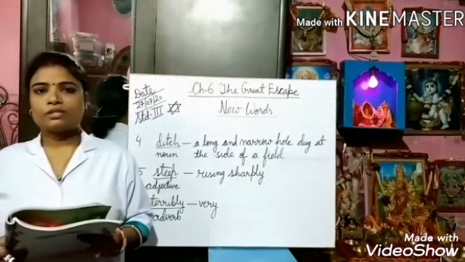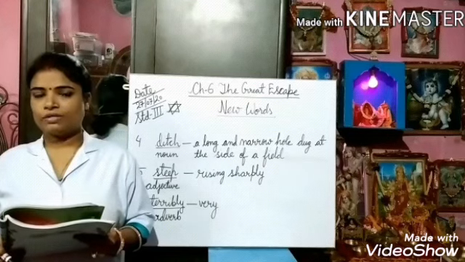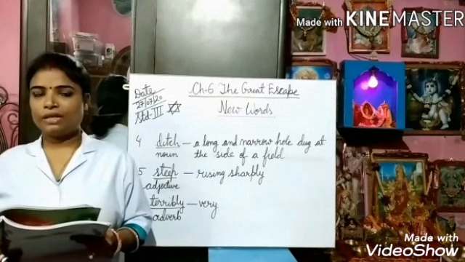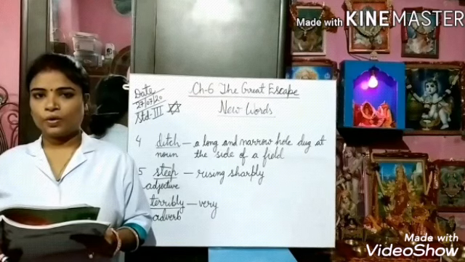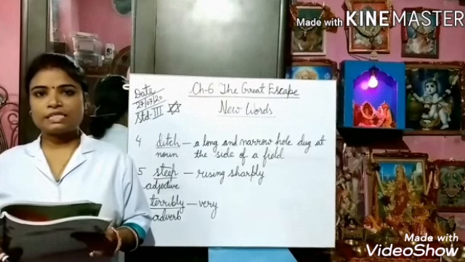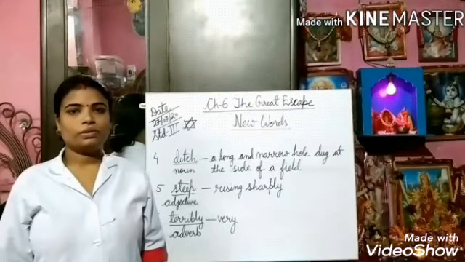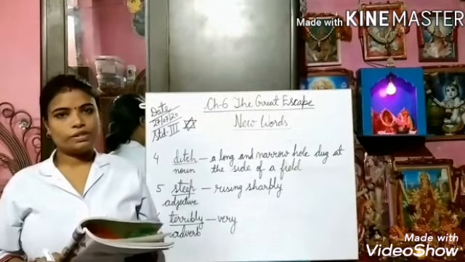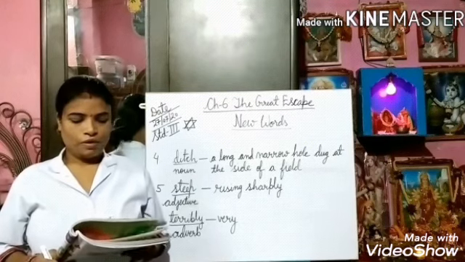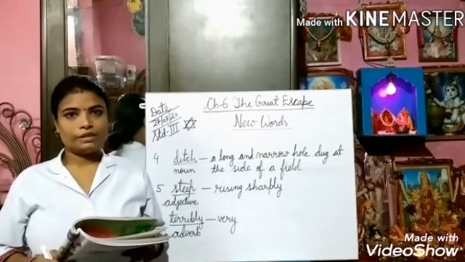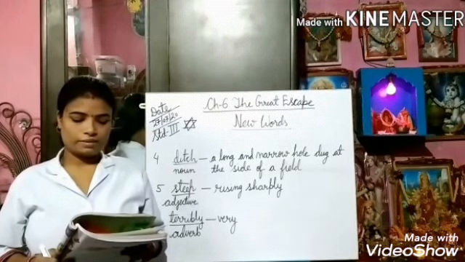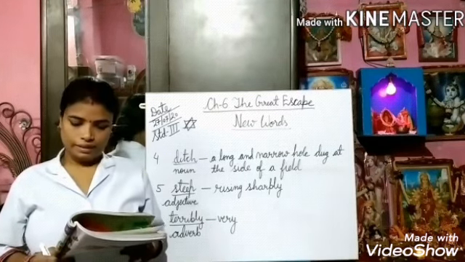Why was it dangerous for Dorothy and his friends to jump over the ditch? Can you tell me, students? Because the ditch was wide and deep with steep sides. What shall we do? asked Dorothy sadly. Dorothy asked what they should do. We must try and jump over it, said the scarecrow. The scarecrow told that they must try and jump over the ditch.